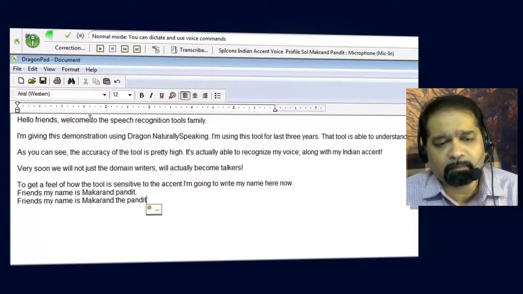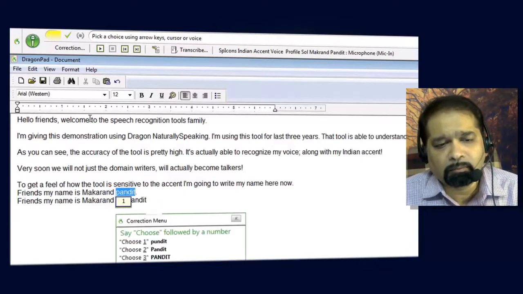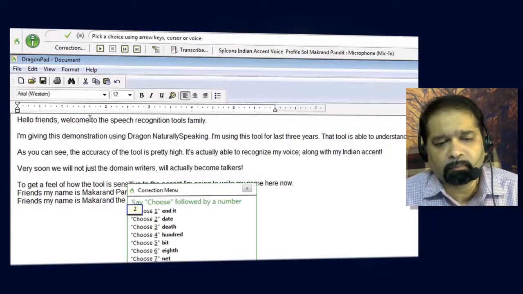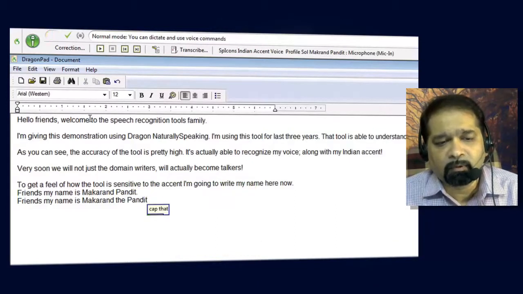Select Pandit. 1. Choose 2. Select Pandit. 2. Cap that.